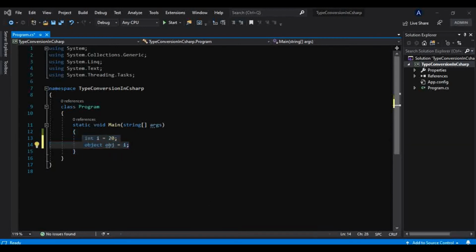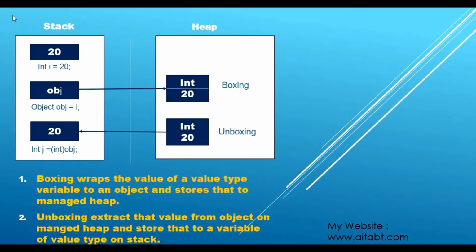So coming back to our slide, as you can see, this is one integer and we are storing this 20 to this i, and we are storing that i to this object variable. So why is it not giving us any error? Because this is called boxing. That is what you can see here. This is called boxing and it is implicit. So we don't need to take care of that.